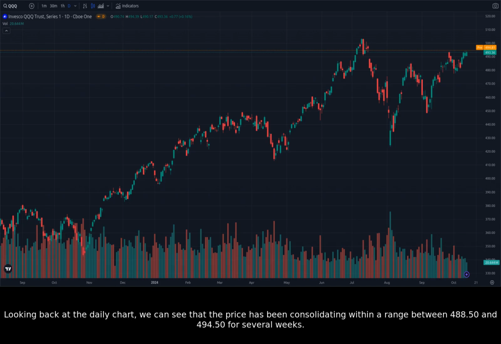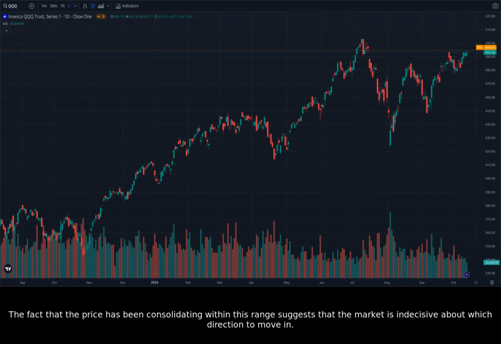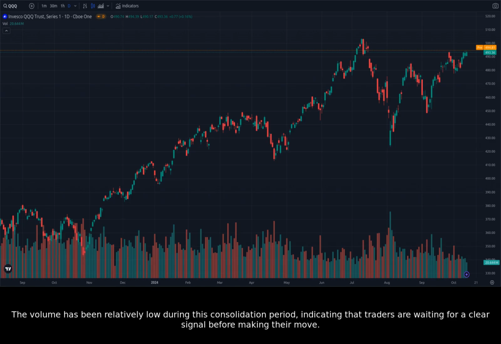Looking back at the daily chart, we can see that the price has been consolidating within a range between 488.50 and 494.50 for several weeks. This consolidation range is also known as a flag pattern, which is often followed by a breakout to the upside or downside. The fact that the price has been consolidating within this range suggests that the market is indecisive about which direction to move in. The volume has been relatively low during this consolidation period, indicating that traders are waiting for a clear signal before making their move.